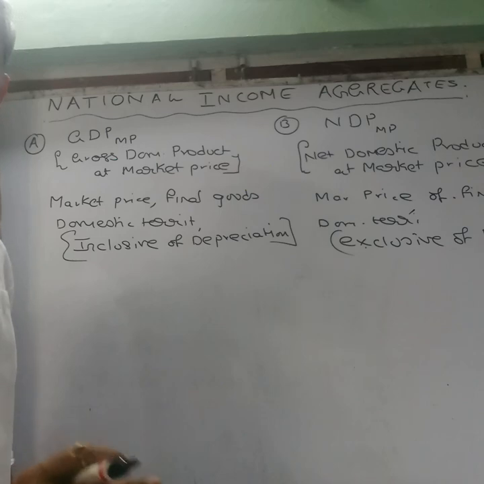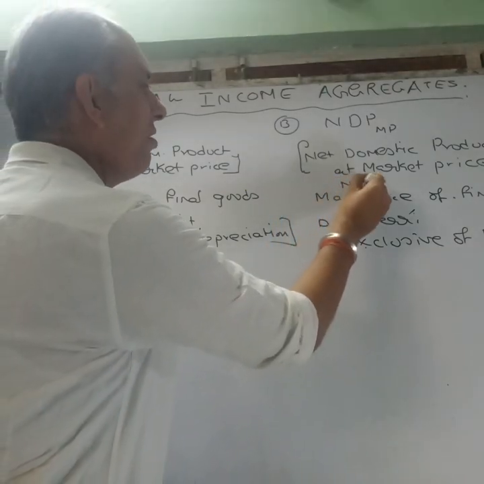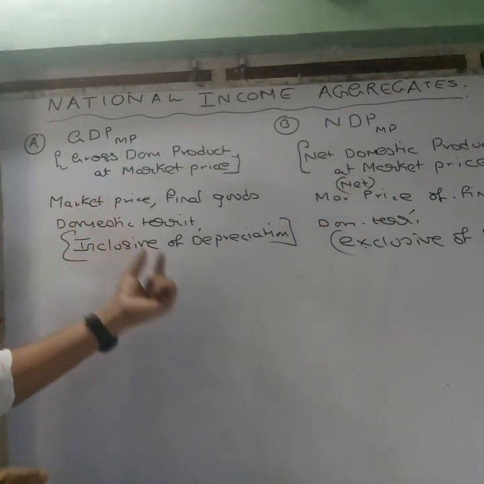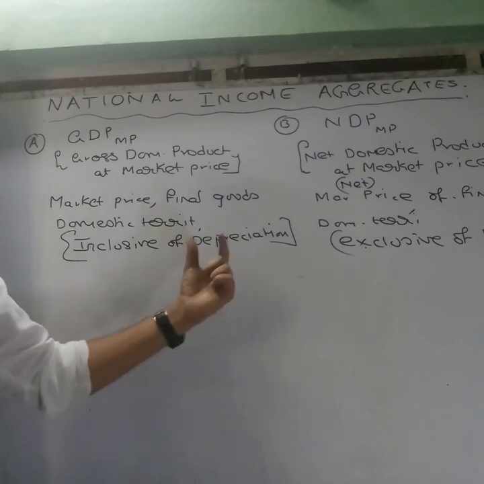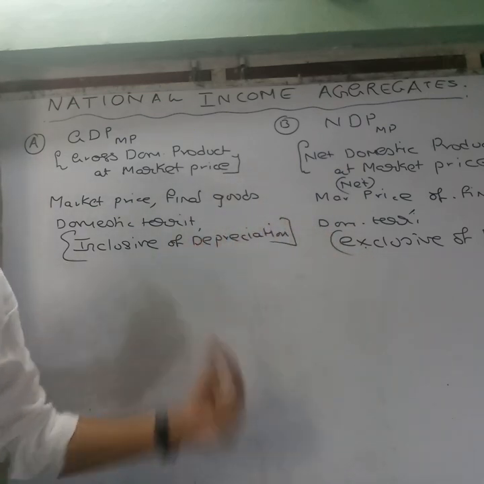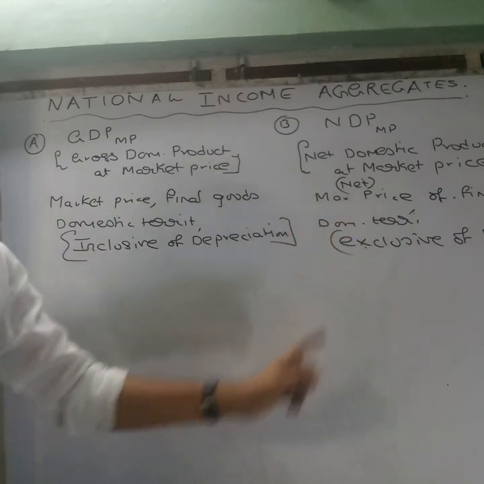Am I clear? So if you want to, you can also mark it down and put forward the word net somewhere to differentiate between the things, that it is exclusive of depreciation when compared with the gross one. I hope all of you are understanding it. So what is the critical point of differentiation? Inclusive of depreciation, this one exclusive of depreciation.